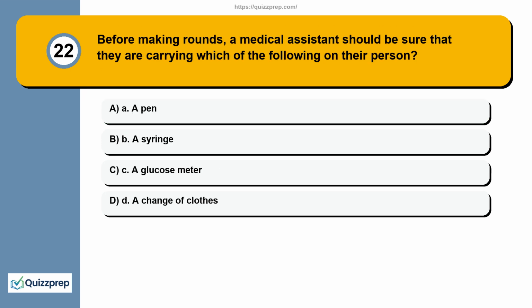Question 22. Before making rounds, a medical assistant should be sure that they are carrying which of the following on their person? A. A pen. B. A syringe. C. A glucose meter. D. A change of clothes.